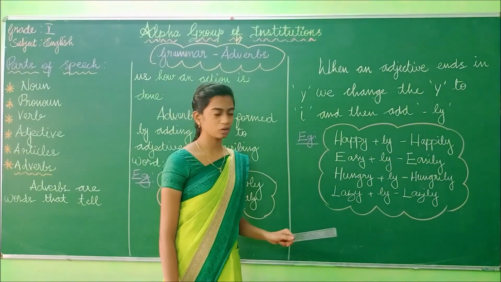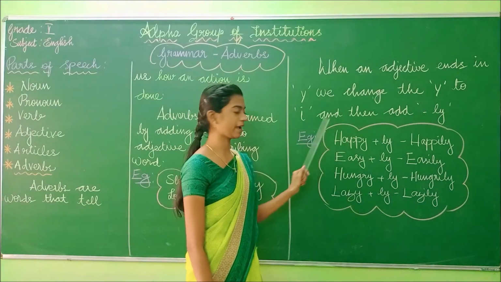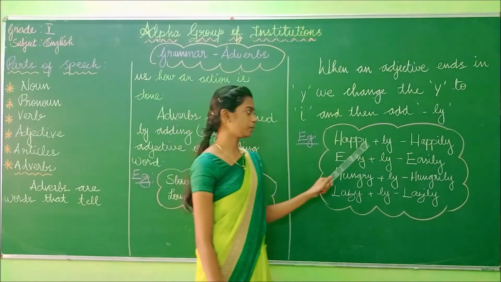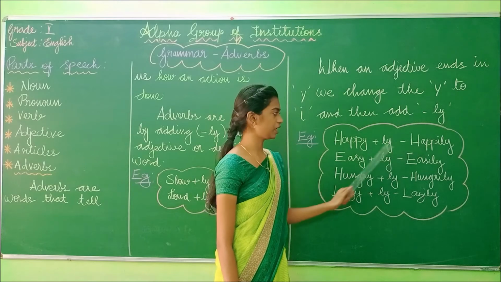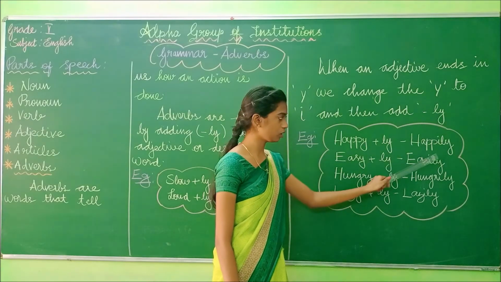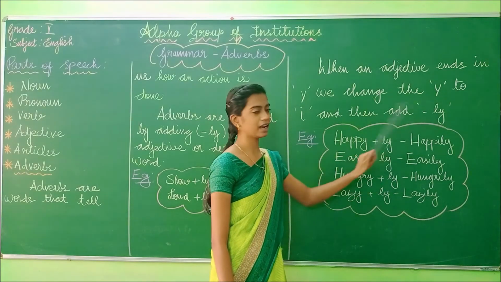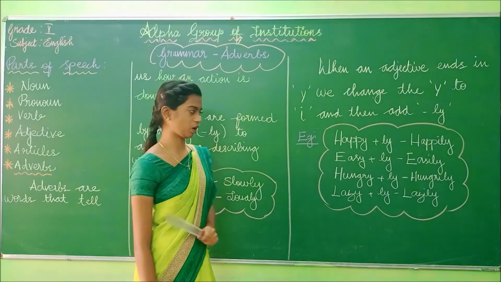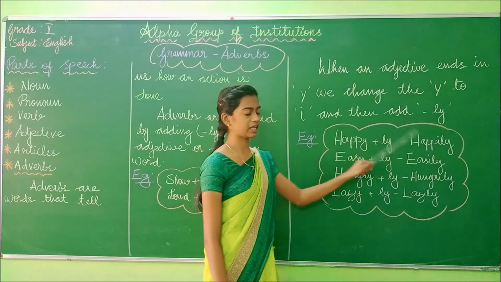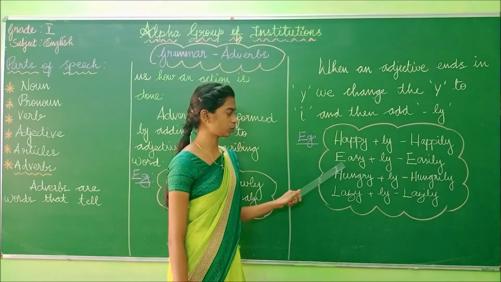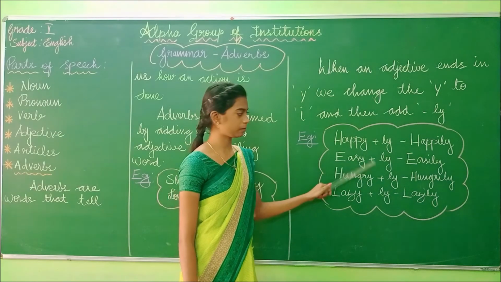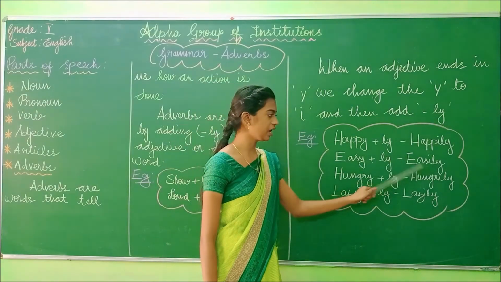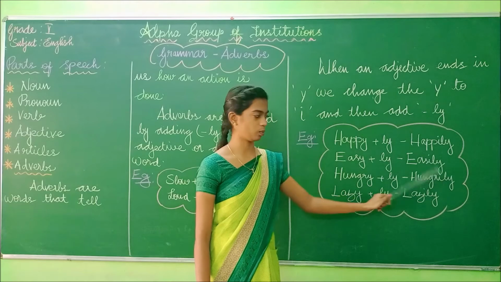So what do we have to do? We have to change the y to i. So we are changing the y to i and then adding ly. Happy plus ly, happily. And next one, easy, E-A-S-Y plus ly, easily. We are changing the y to i and at last adding ly.